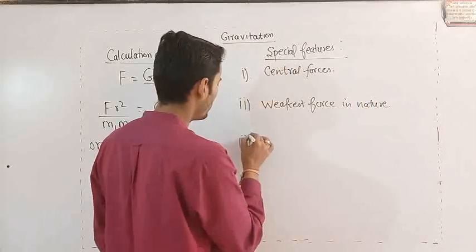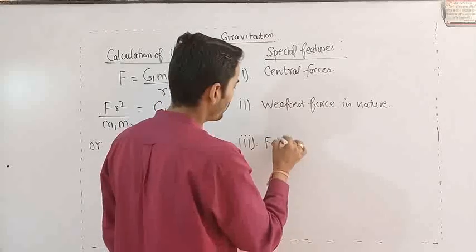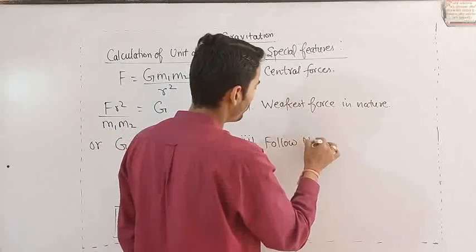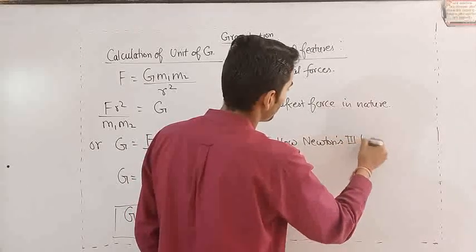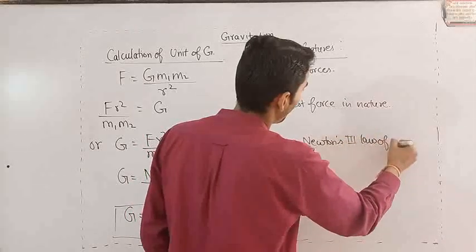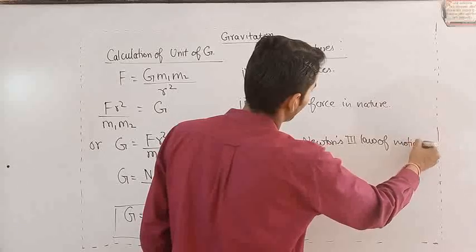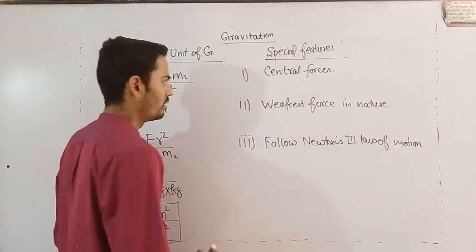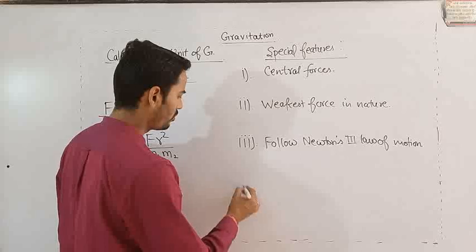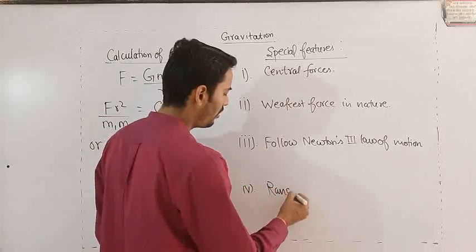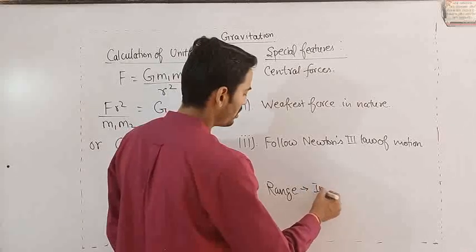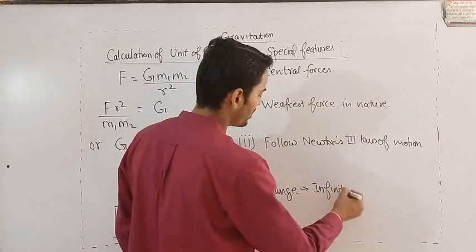Third one, gravitational force follows Newton's third law of motion. Fourth one, the range of gravitational force is infinity.